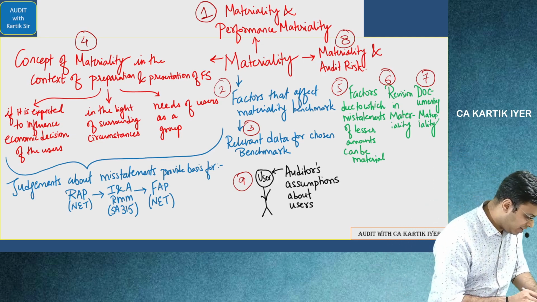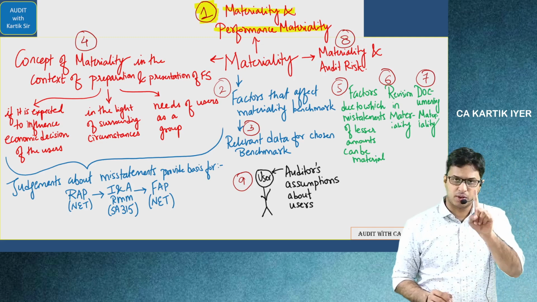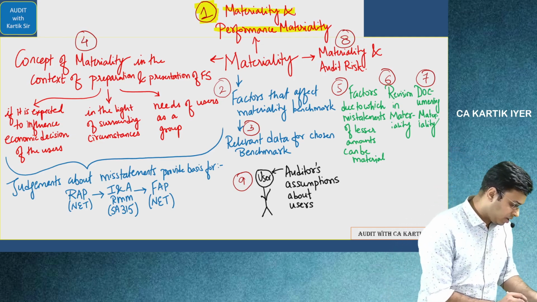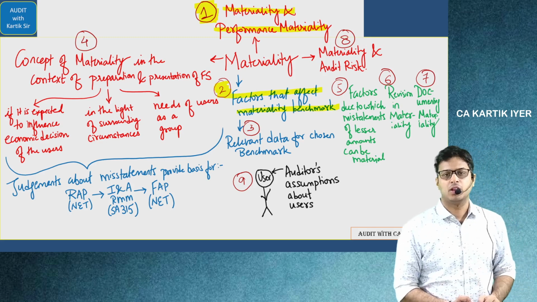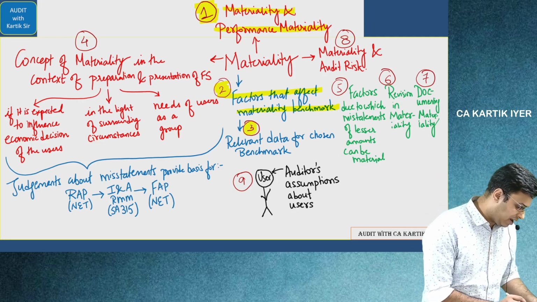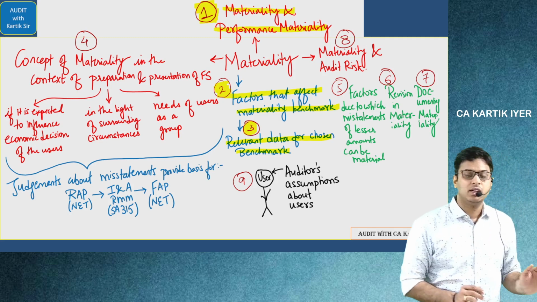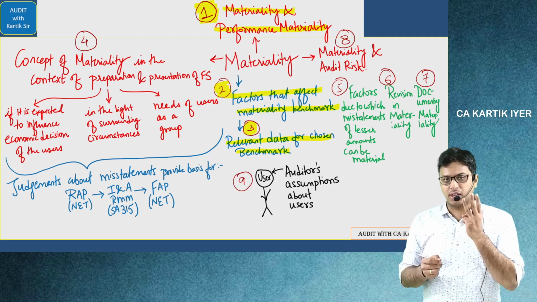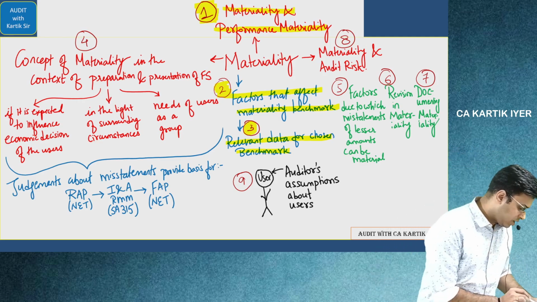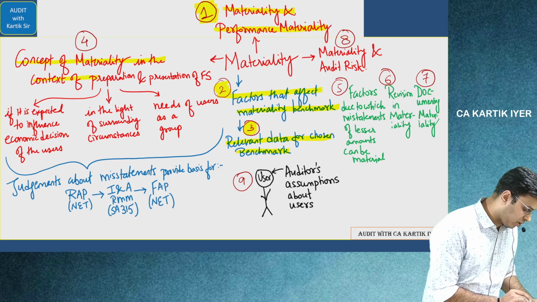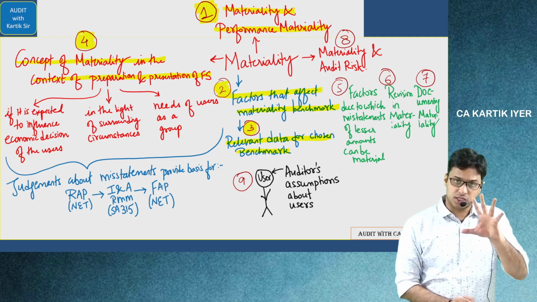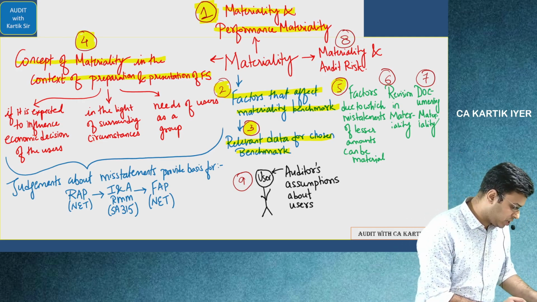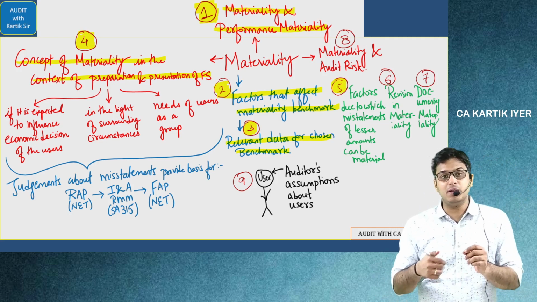Question number 1 is materiality and performance materiality concept. Question number 2 is factors that affect the materiality benchmark. Question number 3, that is relevant data for chosen benchmark किस तरीके से लेना है. Question number 4 is concept of materiality in the context of preparation and presentation of financial statement. Question number 5, factors due to which misstatements of lesser amounts can be material.